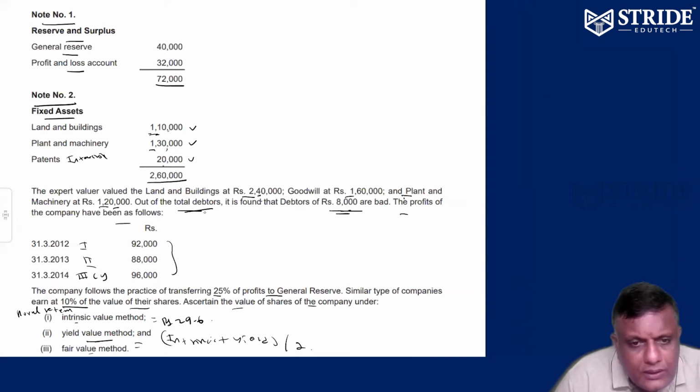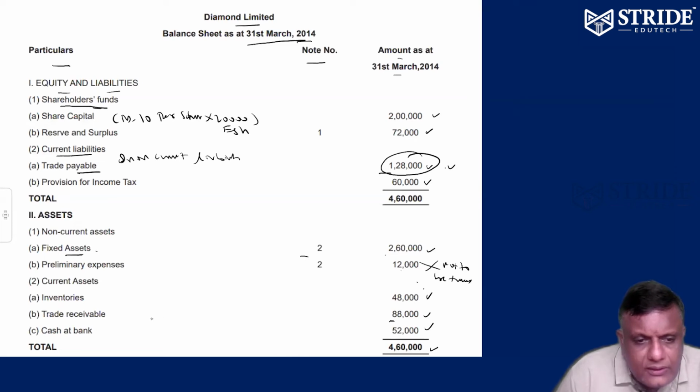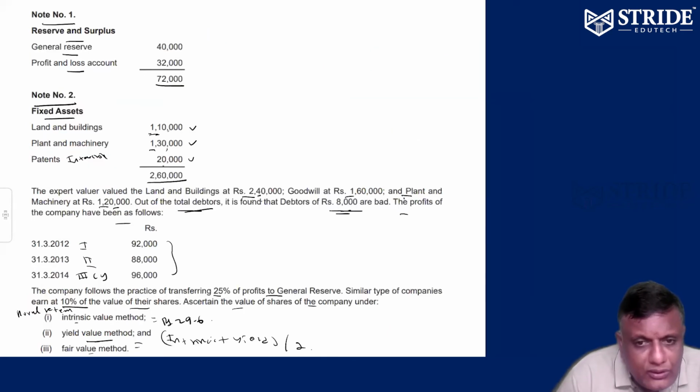They're telling you out of total debtors, which means there are two options: either only in the current year you may have bad debts, or over the last 3 years you may have total bad debts.